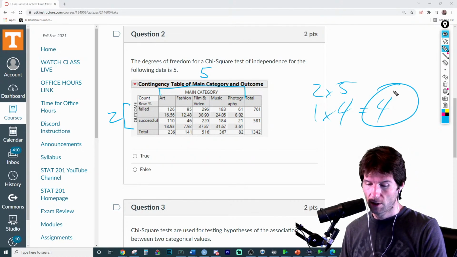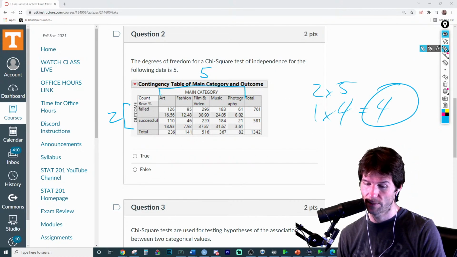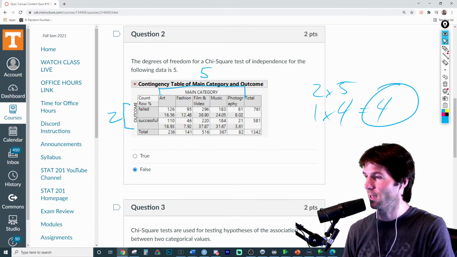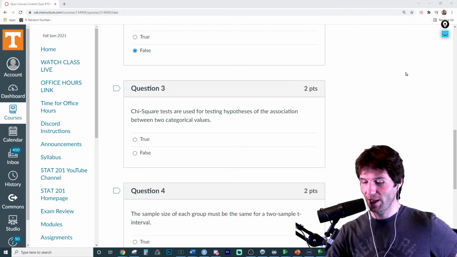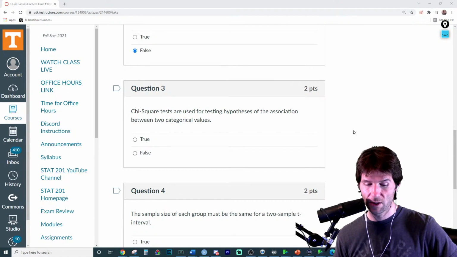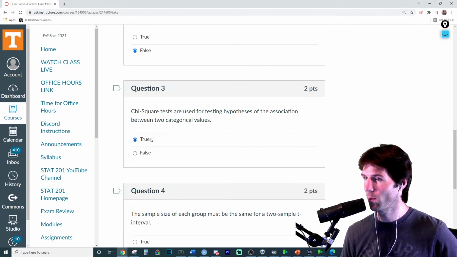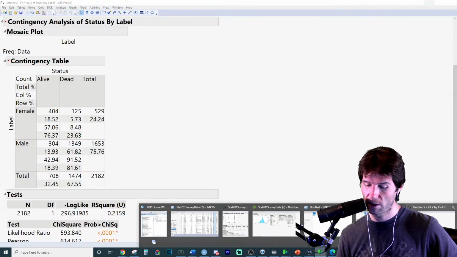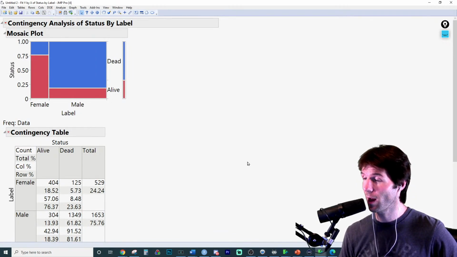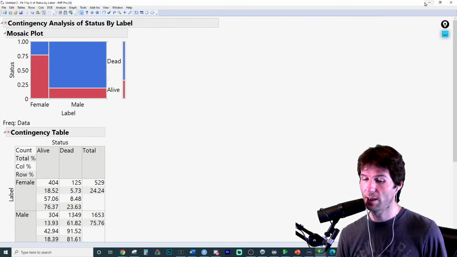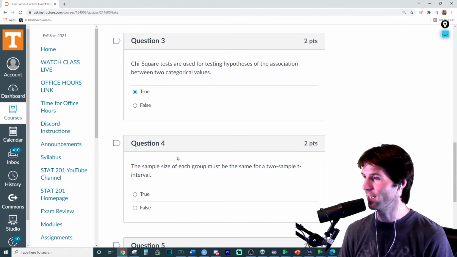You got it. So this is the answer to the degrees of freedom. And so this is false. Very false right there. Chi-squared tests are used for hypothesis tests of the association between 2 categorical variables. Well, that's as true as can be. We just saw that a moment ago. And we'll go over here and we'll take a look at it again. We have here 2 categorical variables, and that's a big thing. This is the count data condition. The count data condition. That's very true right there. You got it, NA, definitely.